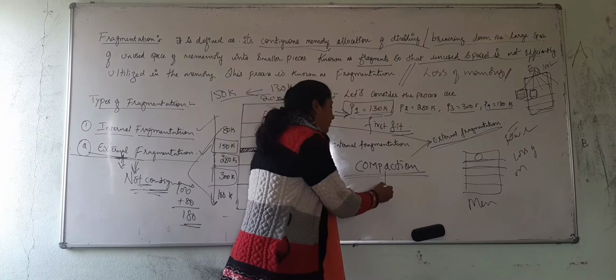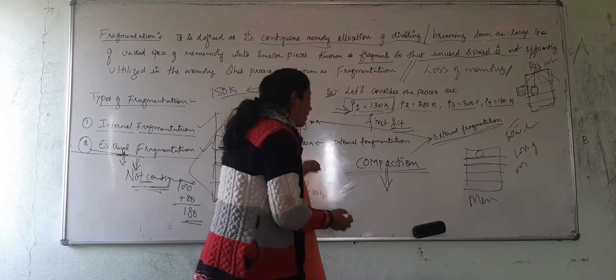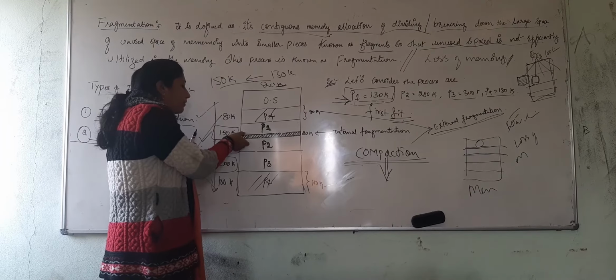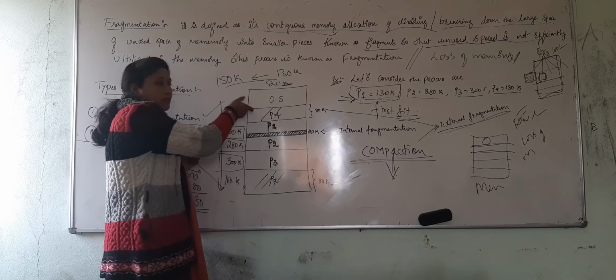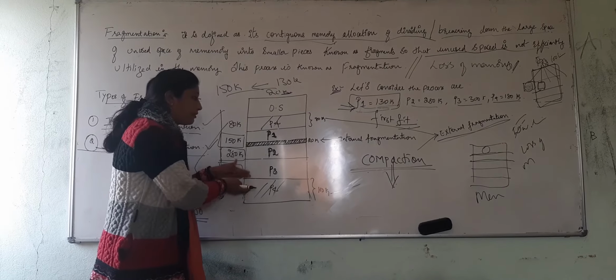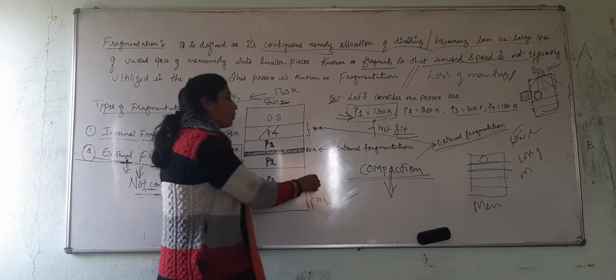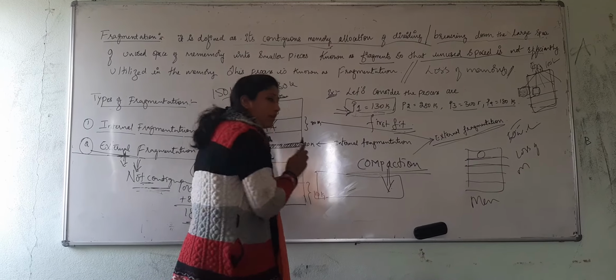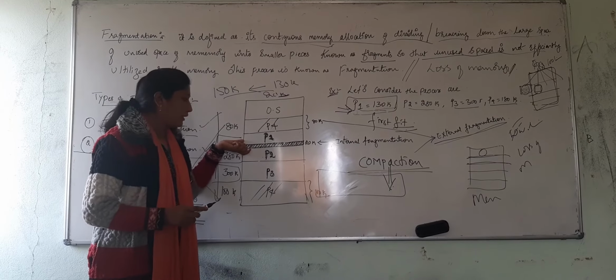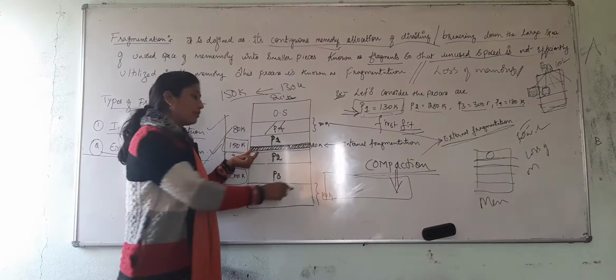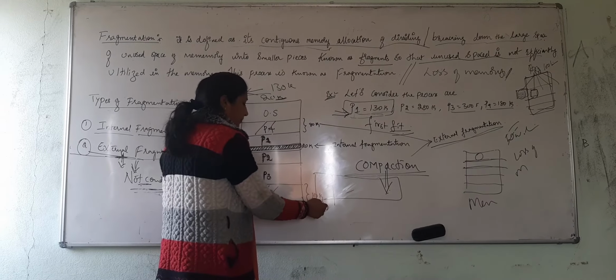Now let me define what you mean by compaction here. Compaction can be defined as combining all the unused spaces, merging all the unused space into one single large space. Here 20K of the data is unused, and I am going to take that 20K over here.